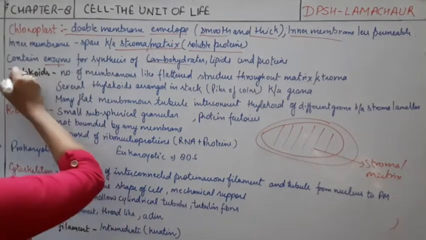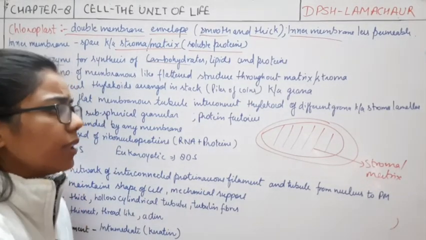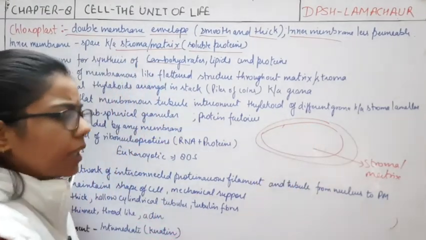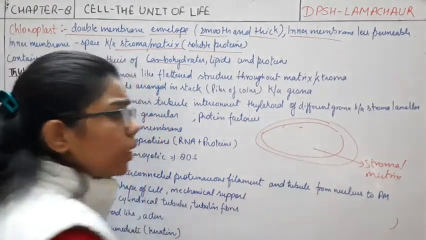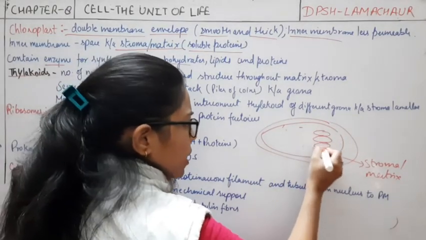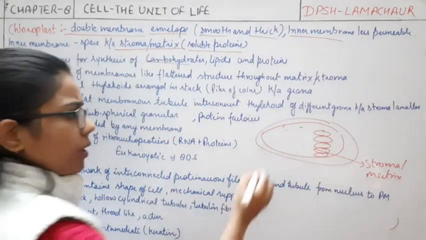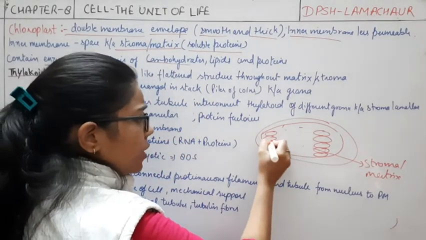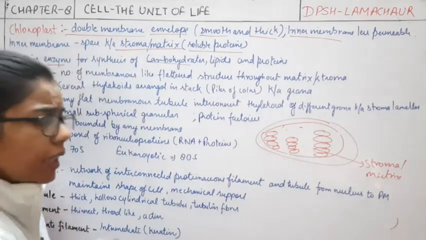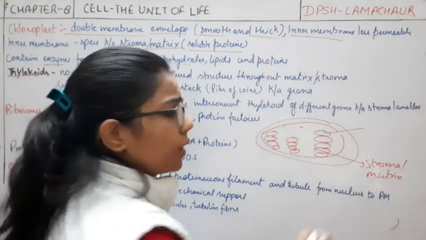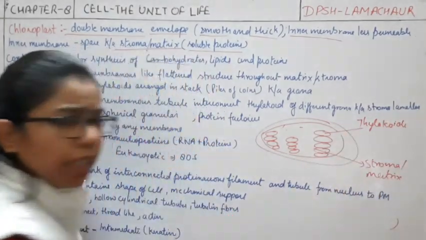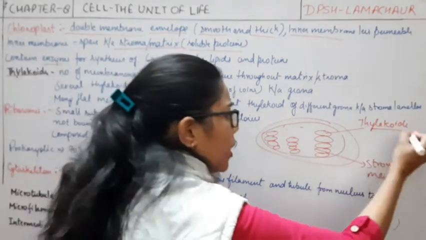Now comes to another point, that is thylakoid. So what are these thylakoids? As I have said, the matrix is present inside the space which is present here. So here you can see that some stack-like things are present, or piles are present. If you see this structure, each unit of the stack is known as what? It is known as thylakoids. What are these things? These are thylakoids, right?